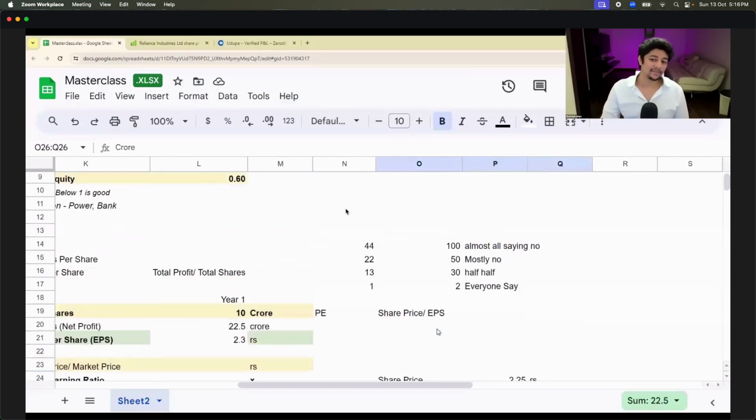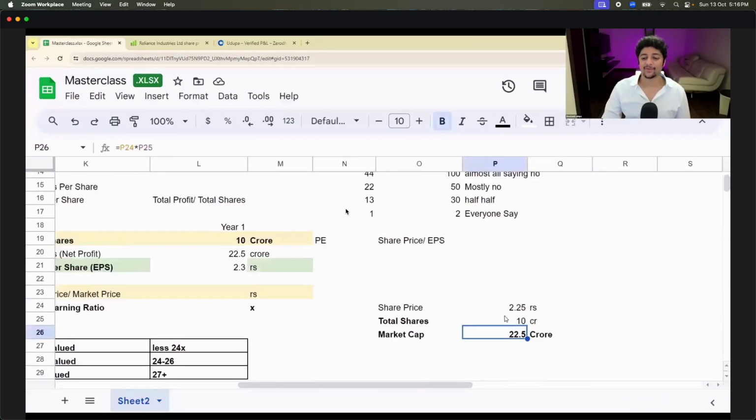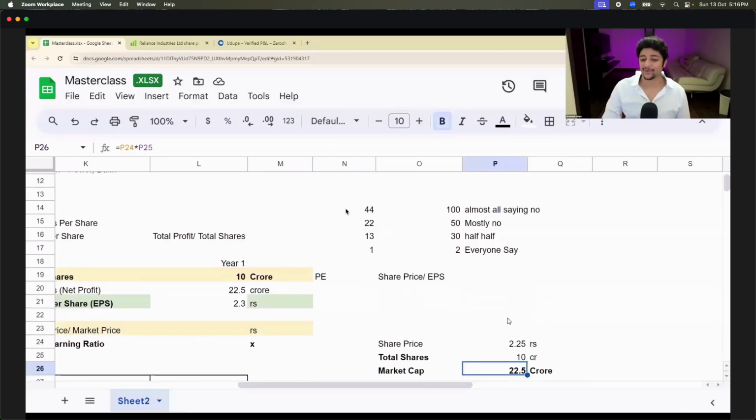Remember, if you had given me a little more, if you had given me 100 rupees, 44 P ratio, then he would be paying a lot of money right now. But you only gave me 2.25 rupees. Because you gave me a lower valuation, my stock price, my entire valuation of the company is also low. Isn't that very sad? Yeah, that is life. But this is basically market capitalization.